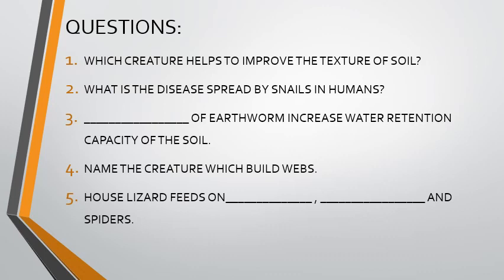Number 3. Dash of earthworm increase water retention capacity of the soil. And 4. Name the creature which build webs. And 5. House lizard feeds on dash, comma, dash and spiders.